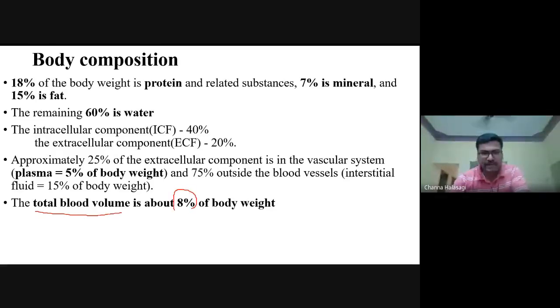Here, don't get confused. The plasma is only 5%, but the total blood volume also includes your blood cells, RBCs, WBCs, all your proteins, everything that is in the blood. The total blood volume is 8% of the body weight. Plasma is only 5%, but if you take total blood, it is 8% of the body weight. Did you follow this clearly?